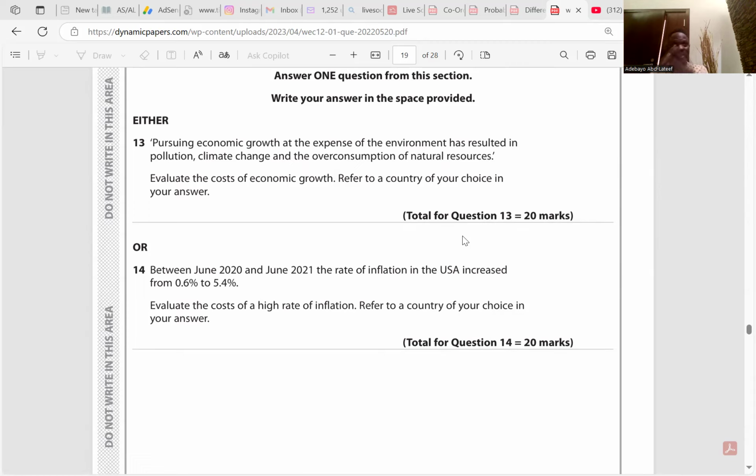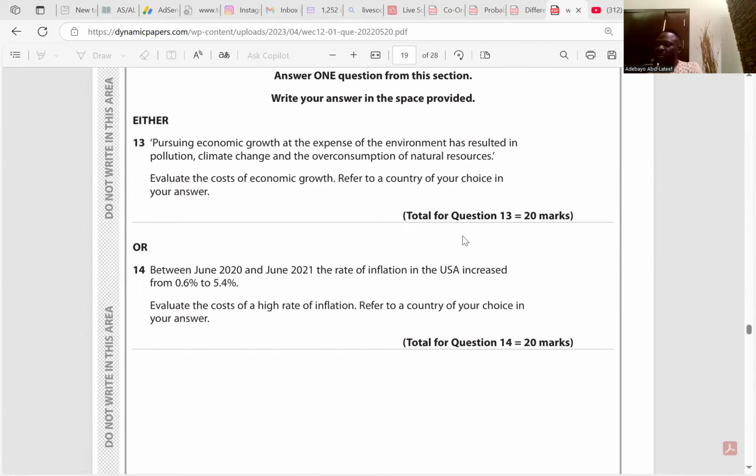Because I talked about the first two, now I talk about the positivity. An increase in economic growth may allow firms to invest in advanced technology. And if firms are able to invest in advanced technology, that means there's not going to be pollution. So do you understand the point here? I talked about increased economic growth bringing about pollution. But because the economy is growing, firms are able to invest in the latest technology, and that would bring about reduced pollution. I think environment is clear.